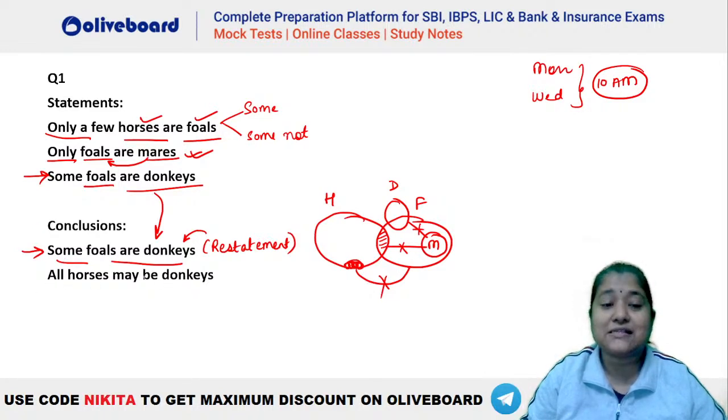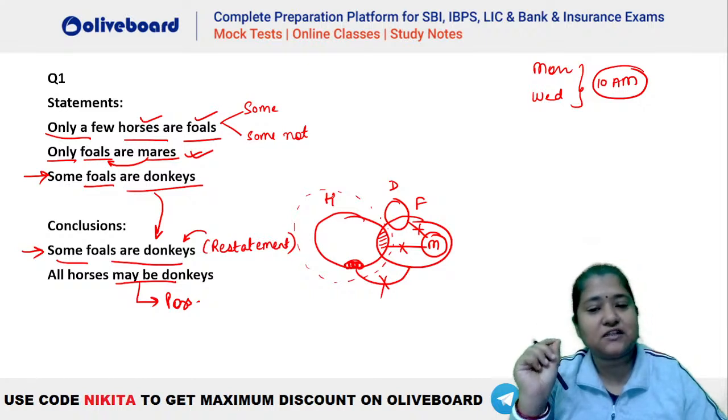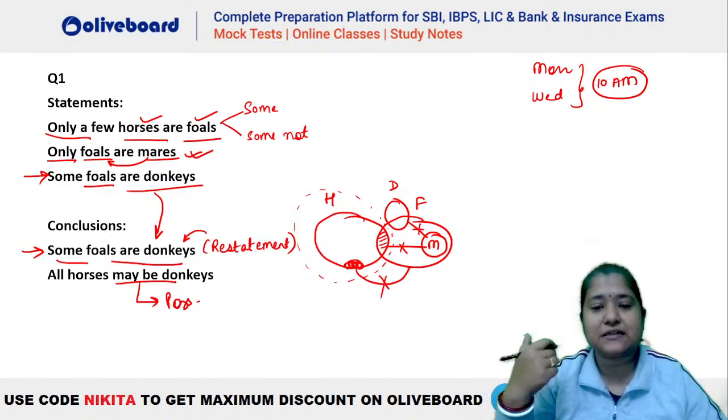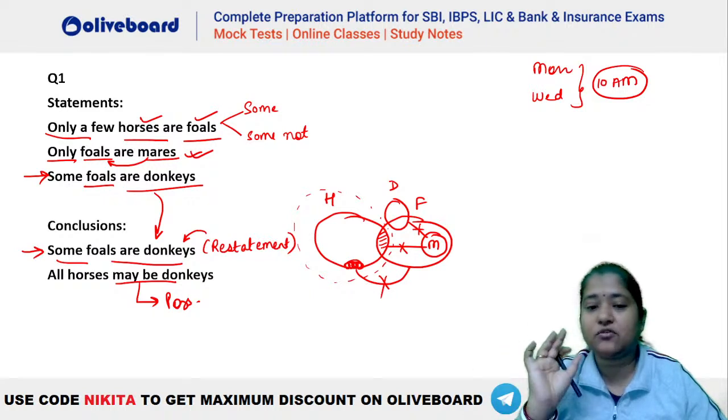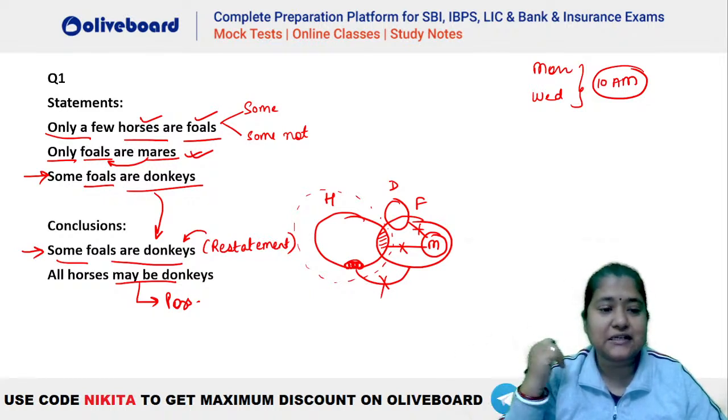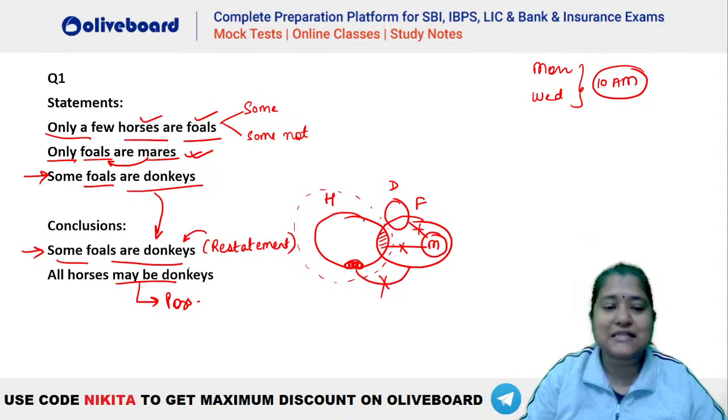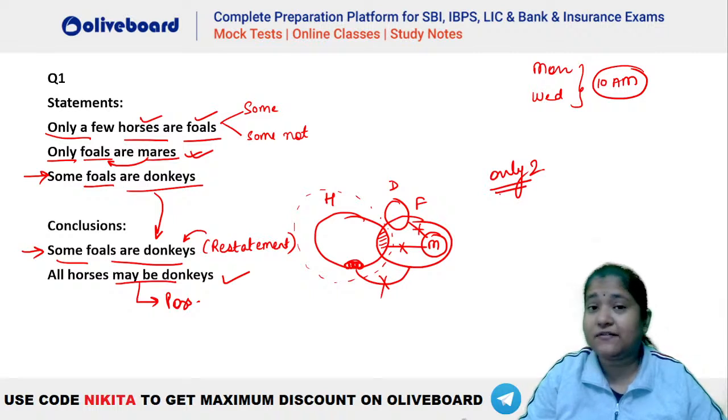Second one, all horses may be donkeys. Maybe means this is a possibility word. Now all horses may be donkeys. Is it possible that horse can go inside donkeys? Yes, you can see that this is a possibility because the negative information is with respect to horse to foal, isn't it? There was a negative information from horse to foal. It was not from donkey to horse or horse to donkey, isn't it? So all horses may be donkeys. That's absolutely possible. So the answer to this question has to be only two. Are we clear?